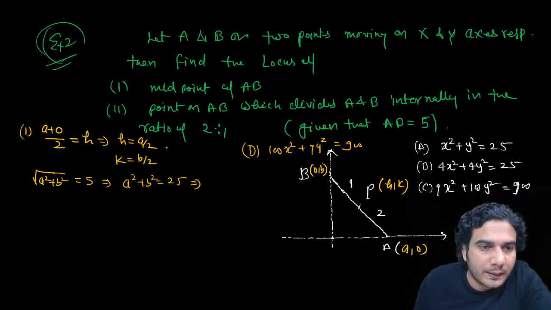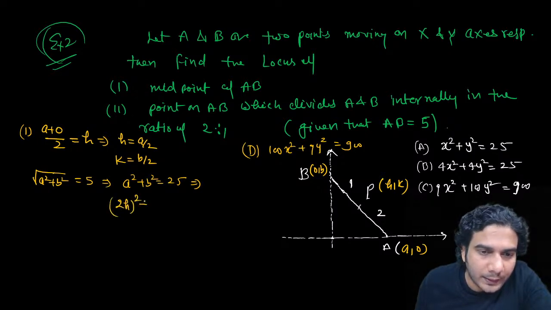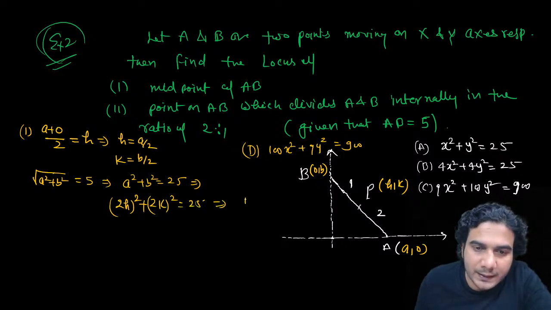I'll put a is equal to 2h. So a is equal to 2h and b is equal to 2k. So this is going to be 2h the whole square plus 2k the whole square is equal to 25. Okay, so first answer is 4 times of... Now replace x by h and y by k. So 4(h square plus k square) is equal to 25. This is your first answer.